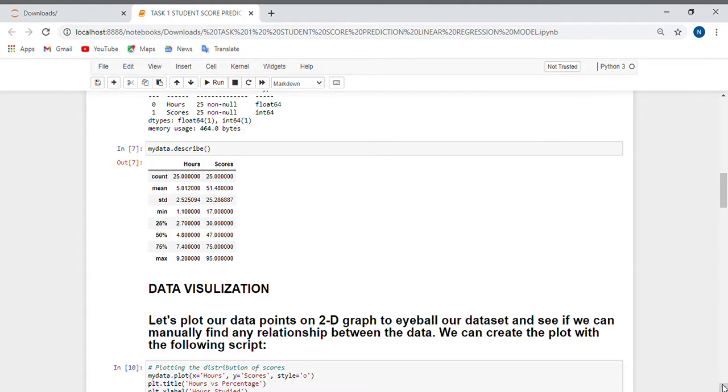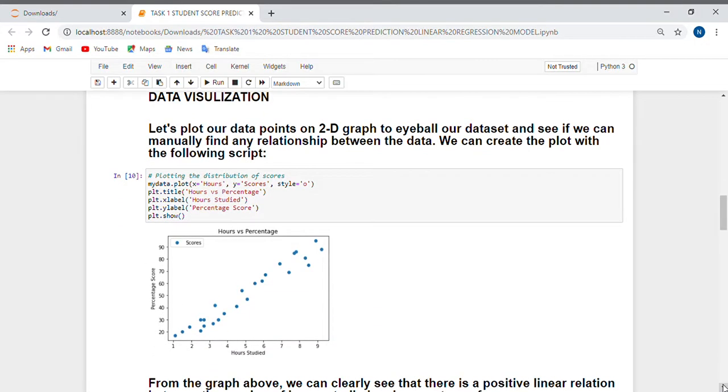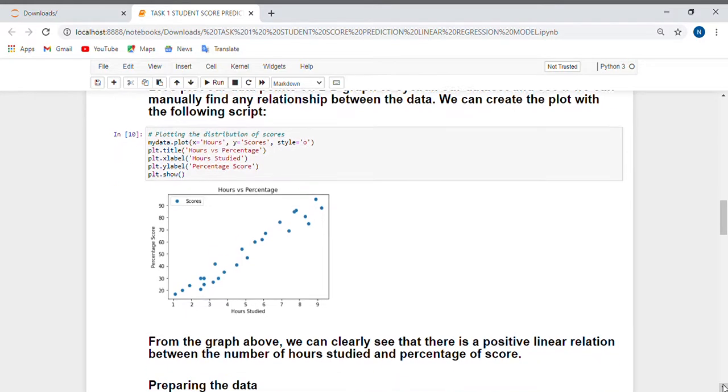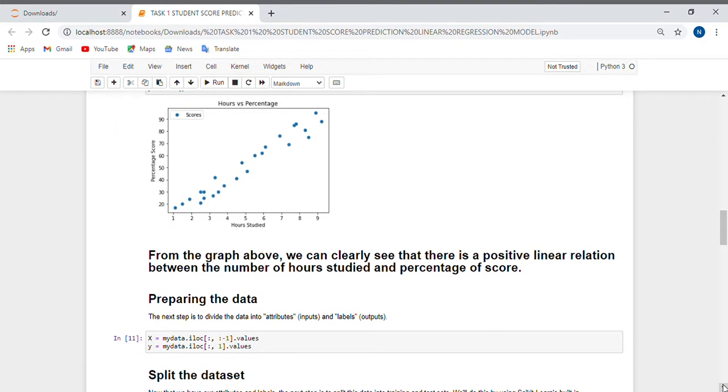And now we will see the data visualization, because here there are two variables and both of them are numerical. So the best visualization is the scatter plot, and we can clearly see that there is a strong positive correlation between the two, because the more hours a student studies, the better marks he will get.